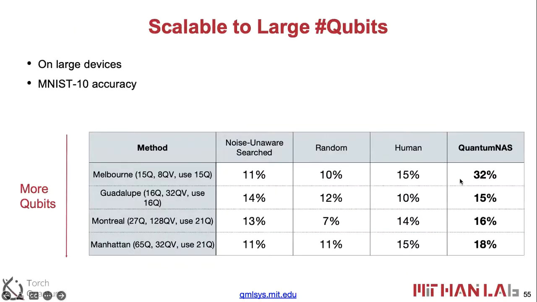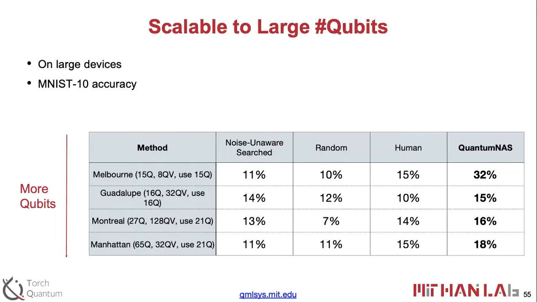Also, we are trying to do some more complicated tasks, which is the 10-class classification, the MNIST 10 class. The result is that for all the other methods, we see around 10% to 15% accuracy, just marginally higher than random guess.